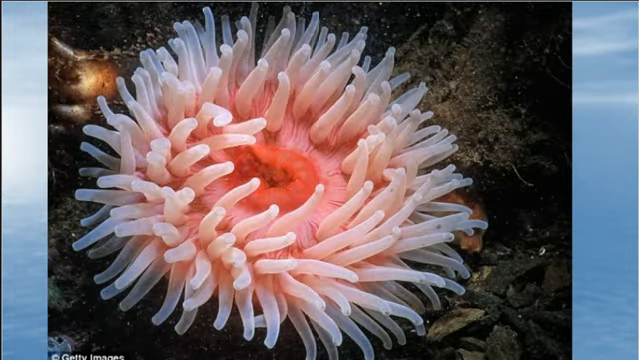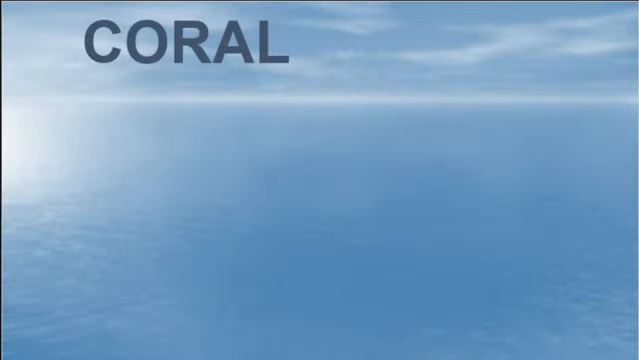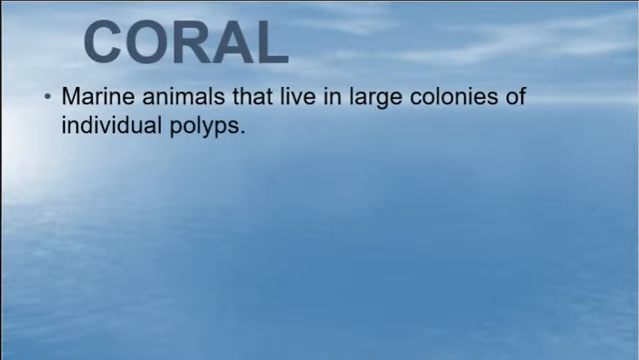All right, the sea anemone is in this group too. These are the tentacles right here. Here we know the story of the clownfish and the sea anemone, right? The clownfish is lacking a certain enzyme that allows it to get stung. That brings us to coral. Marine animals that live in large colonies.